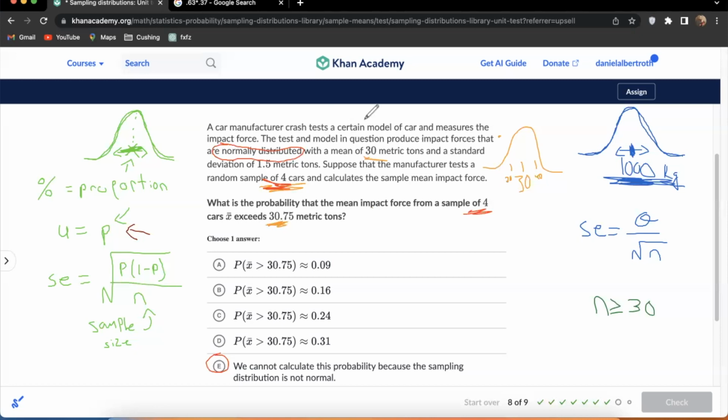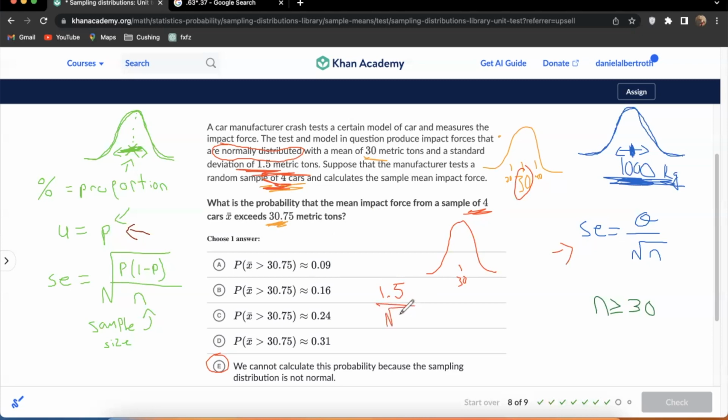So assuming that, we need to know, what number do we expect? We expect 30. So our sampling distribution will have a mean of 30. And the standard deviation, since we're calculating a mean, is going to be this formula here. The standard deviation of these crash forces is 1.5, and we're going to divide that by the square root of the sample size.